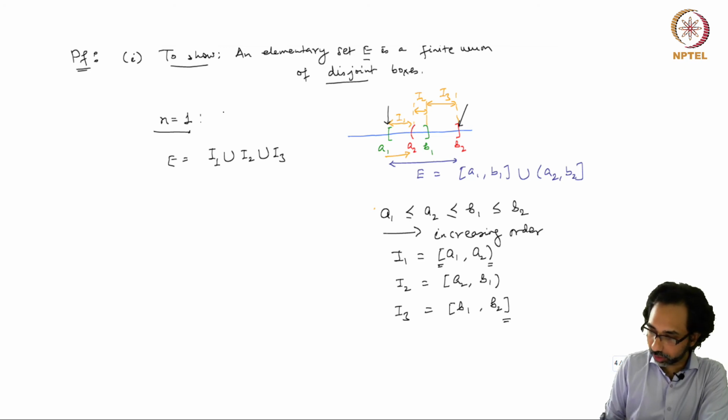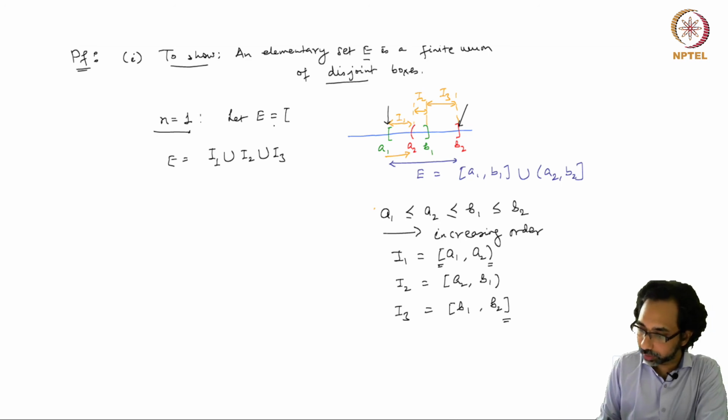So this was for a baby example which had [A1, B1] union [A2, B2].